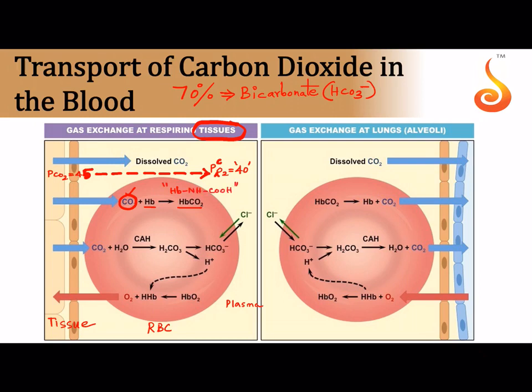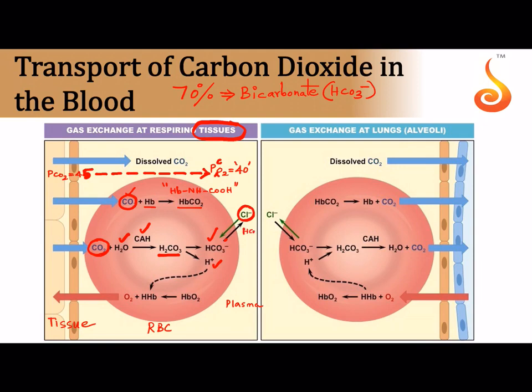What about the 70%? Here we are concerned about 70%. The remaining 70% of carbon dioxide that enters your RBC from the tissue will combine with water in the presence of an enzyme called carbonic anhydrase to form carbonic acid. Carbonic acid will immediately split into bicarbonate ion and H plus ion. The bicarbonate ion is pumped out in exchange for chloride ion from outside. This is called chloride shift or Hamburger's phenomenon. Remember, if the HCO3 minus ion accumulates inside, it will cause electrical disturbance in the membrane potential of the RBC, and as a result HCO3 minus is sent out.